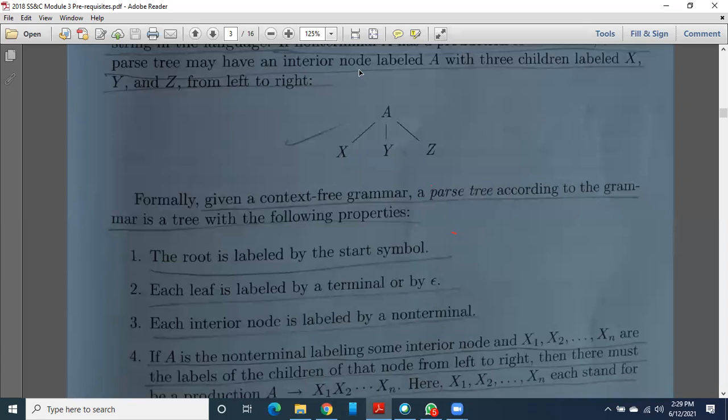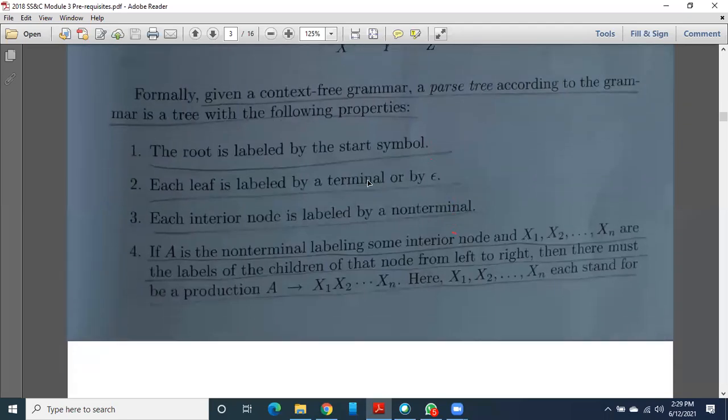An interior node is not a terminal node or a leaf node; it has some children. Here the leaf nodes are X, Y, Z. A is a root node, or else you can call it an interior node. X, Y, Z are the children of A.